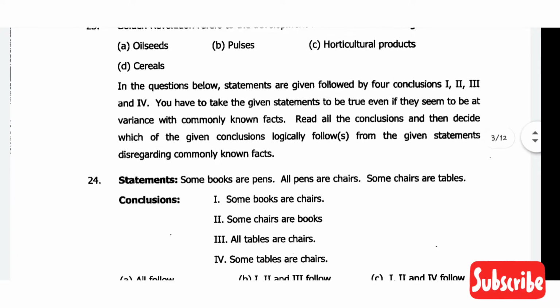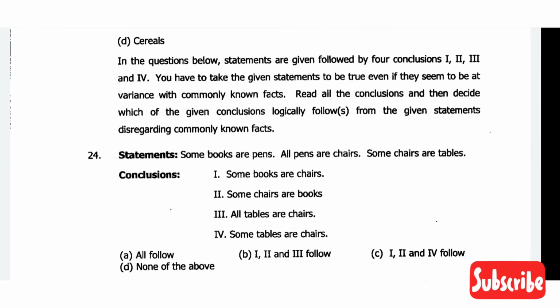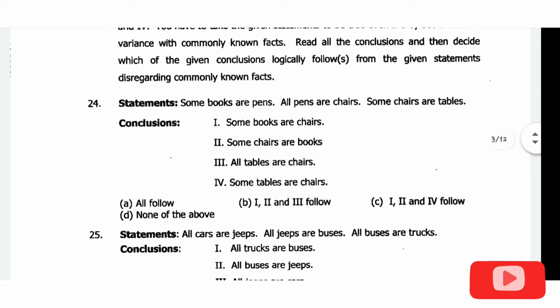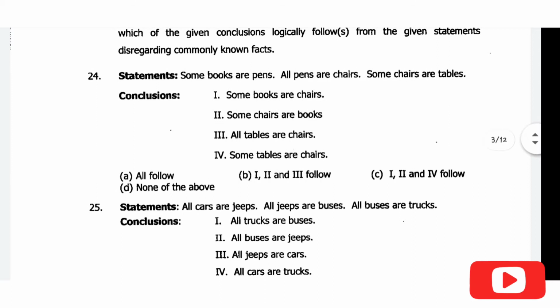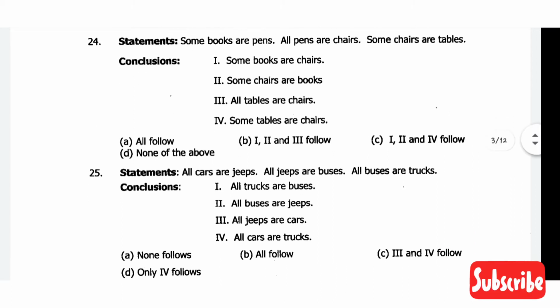Then comes question 24. In question number 24, a statement is given, and we have to find the conclusion of that statement. So it is a reasoning question. The statement is: some books are pens, all pens are chairs, some chairs are tables. We have to find the conclusion. The correct answer to question number 24 will be option C, that is 1, 2 and 4.